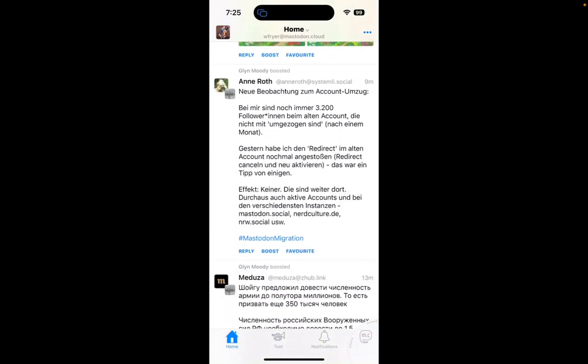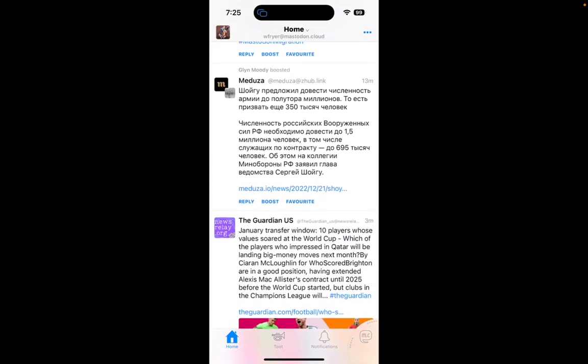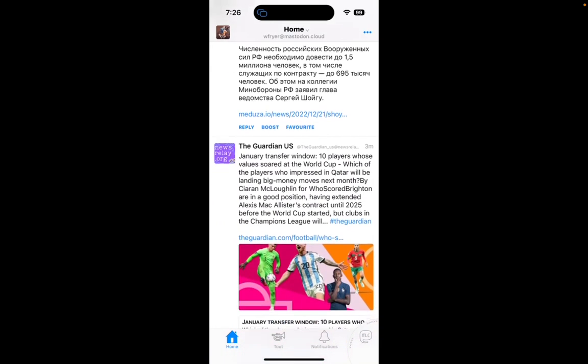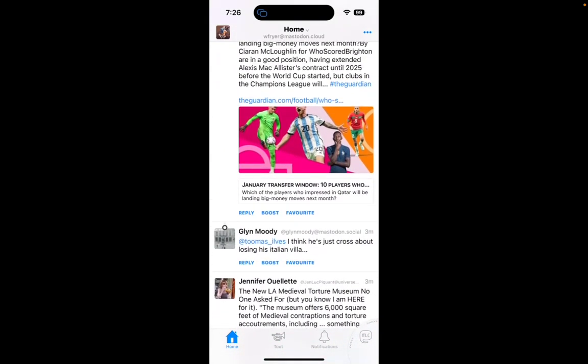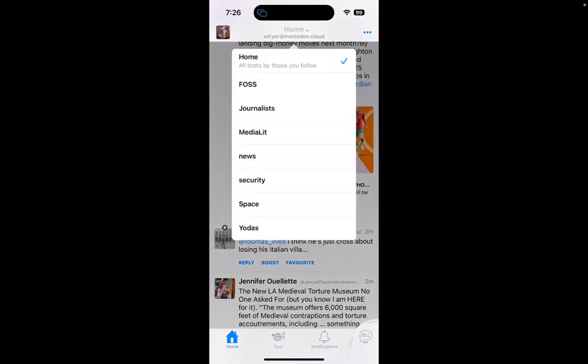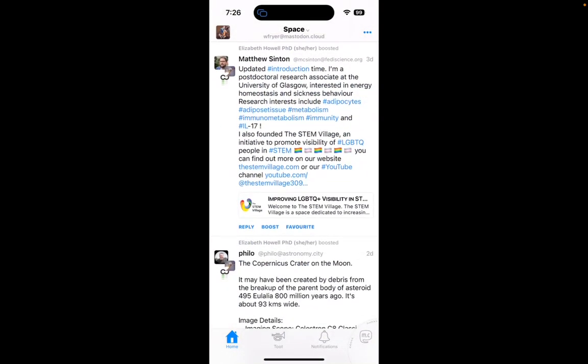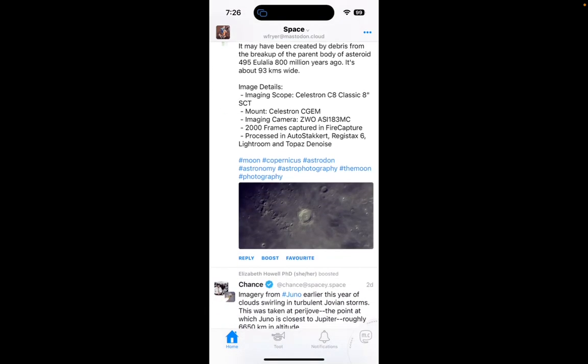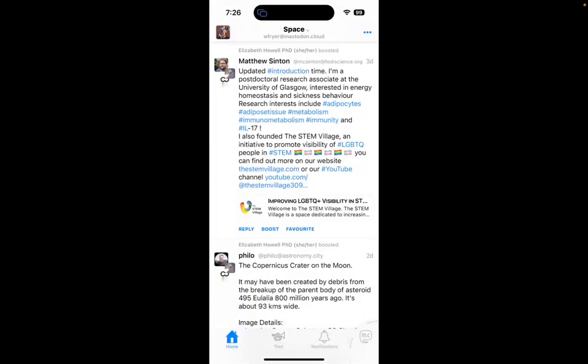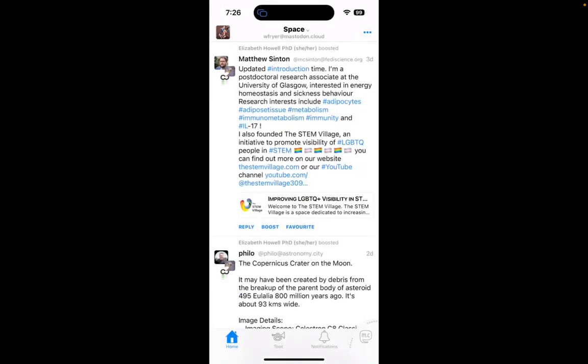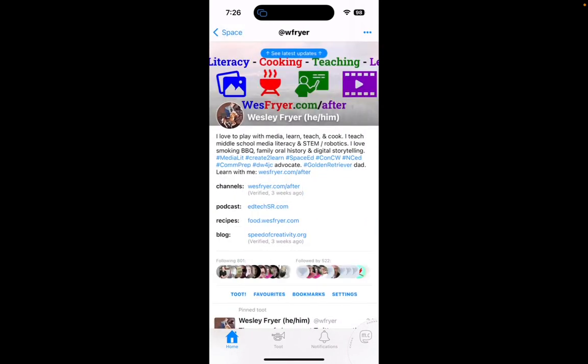It's a mix of some politics, and look at that, I've got some things I think are in Russian. It's just a ton of stuff. So sometimes it's helpful to say, hey, I want to look at my space stuff. That's really cool. I've got a list of people that are sharing things primarily about space, and so it's a way to filter my feed in that way. So I really, really like that.